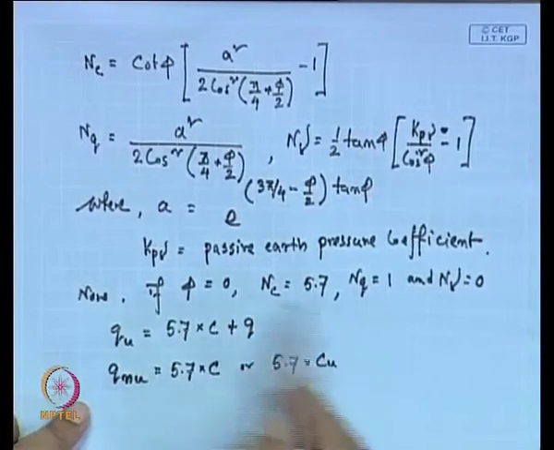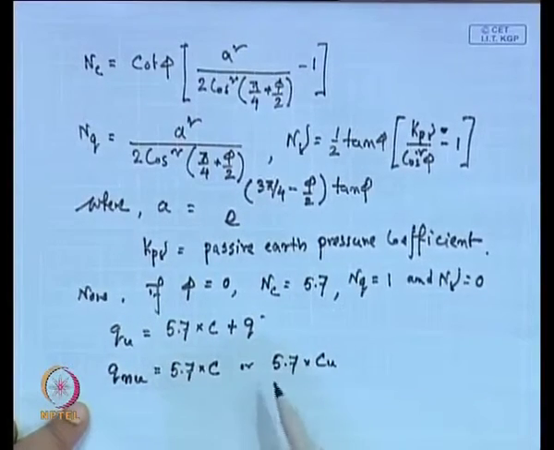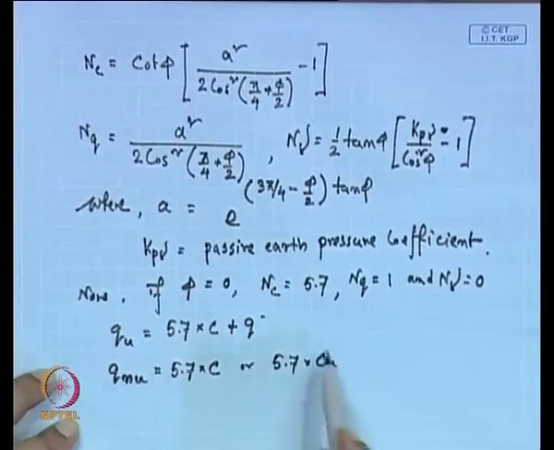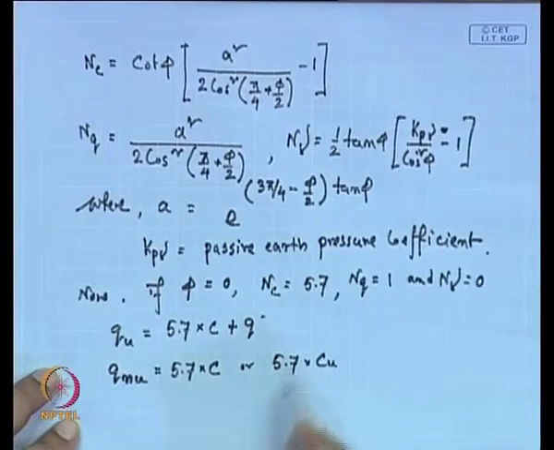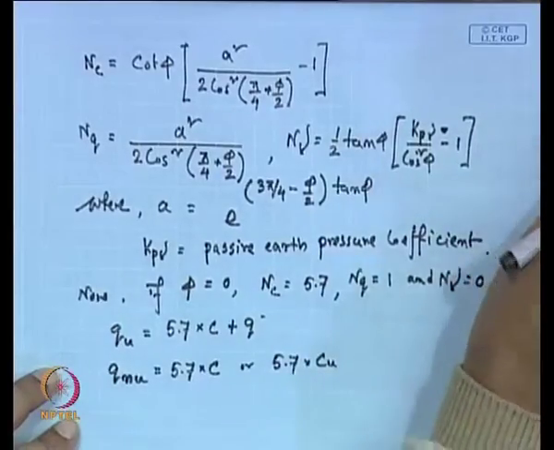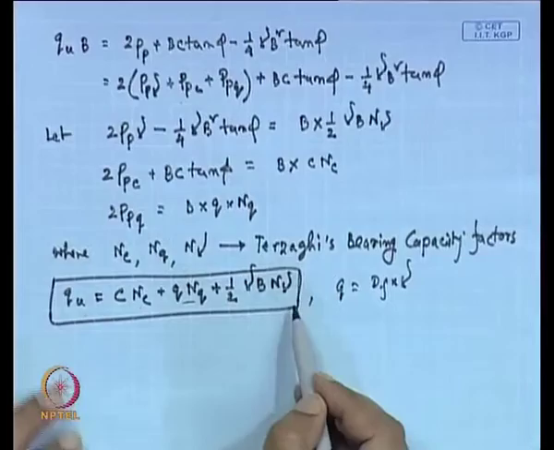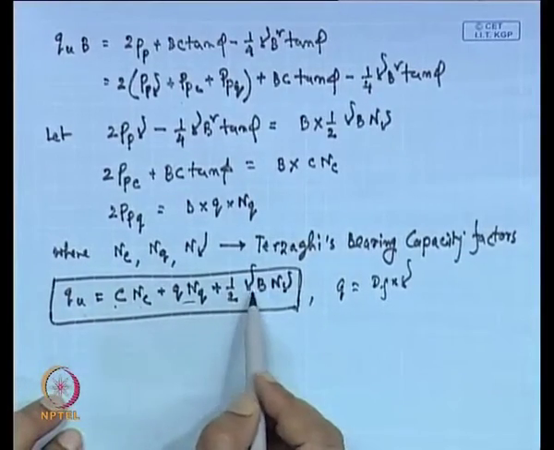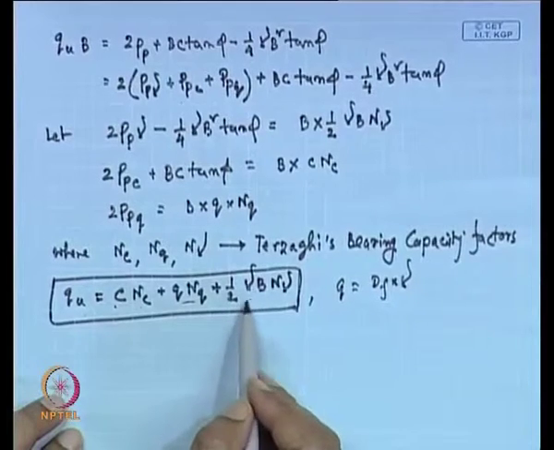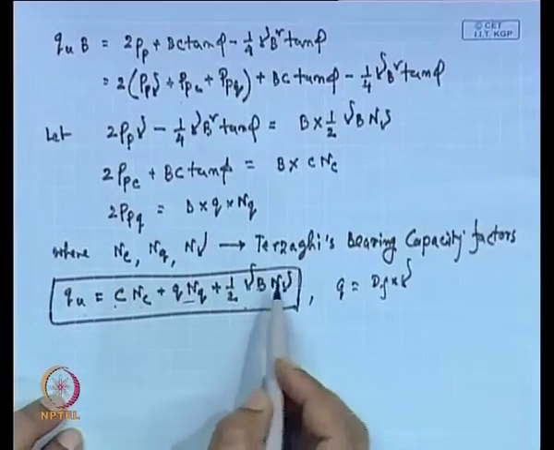So, now by using this expression we can determine the load bearing capacity of this soil or this foundation. This is the basic expression. Here C, Q, gamma, B: gamma is the unit weight of the soil, and B is the width of the foundation.